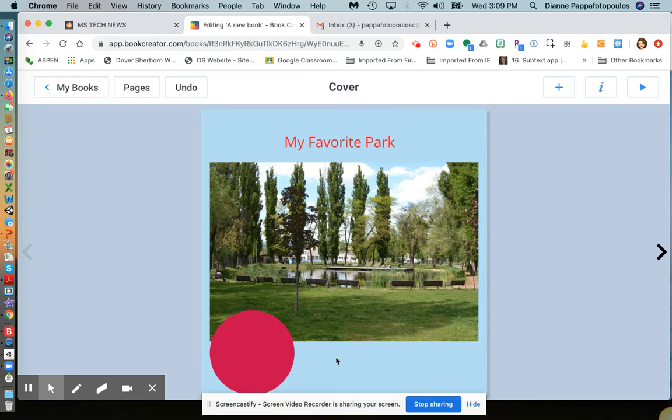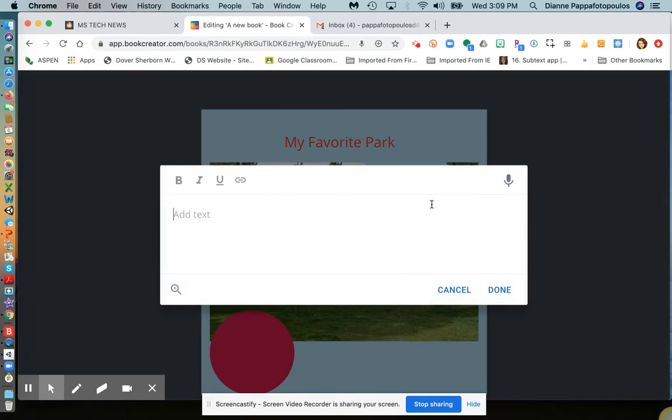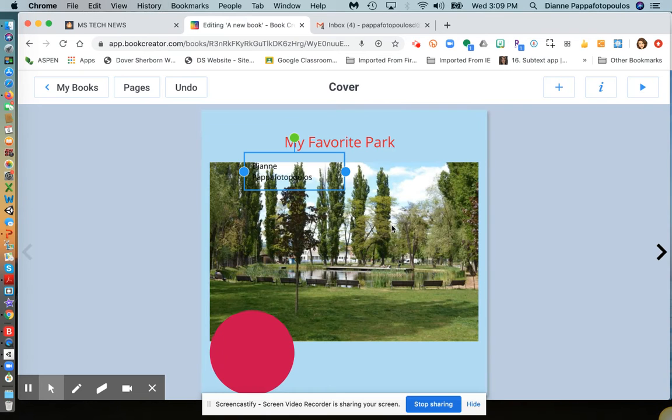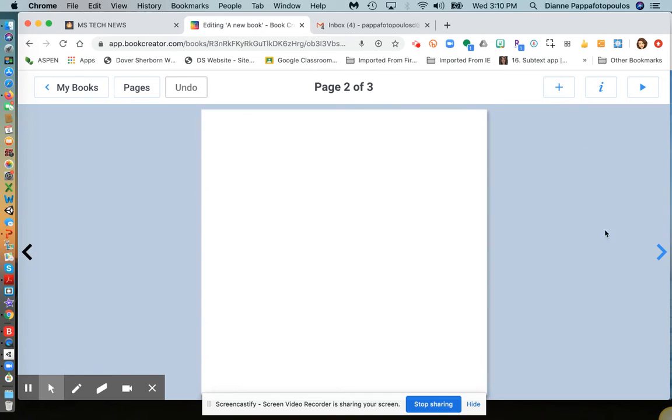I might want to put my name on the first page if I'm a student as well. So let's do that. Okay, so here's my first page, my cover page. I'm going to click on this side arrow to go to page 2.